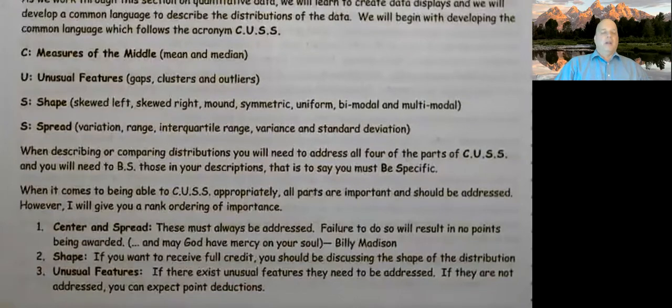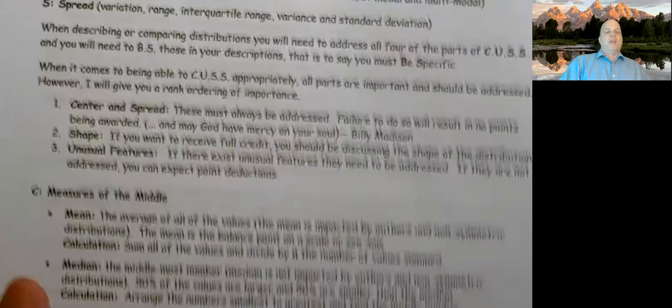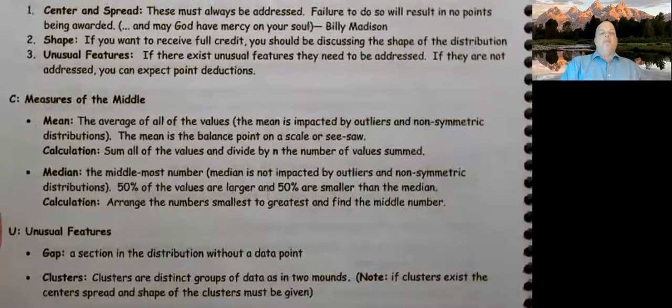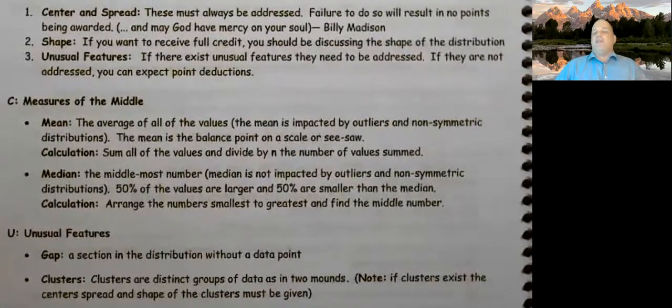All right, moving up. So measures of the middle, the mean. It's just the average of all values. We add them up and divide by the number of values. The mean is impacted by outliers and non-symmetric distributions. So the mean is not as useful if we don't have a symmetric distribution.